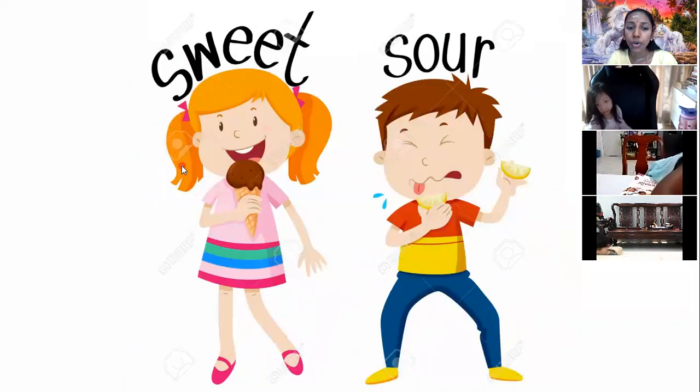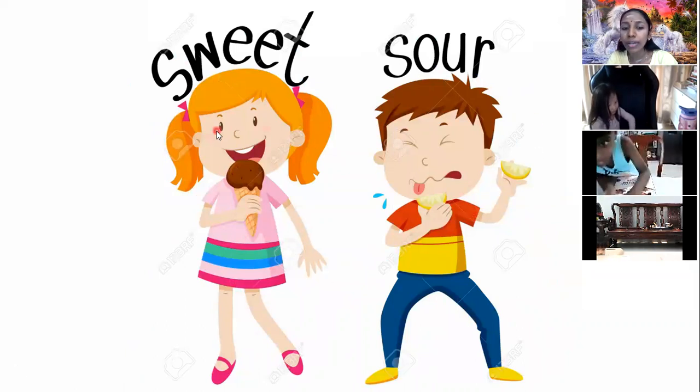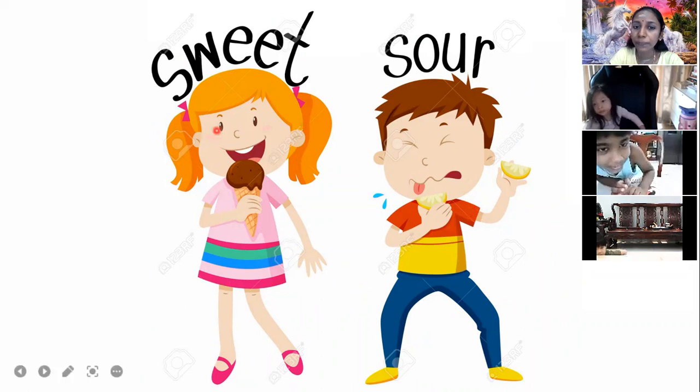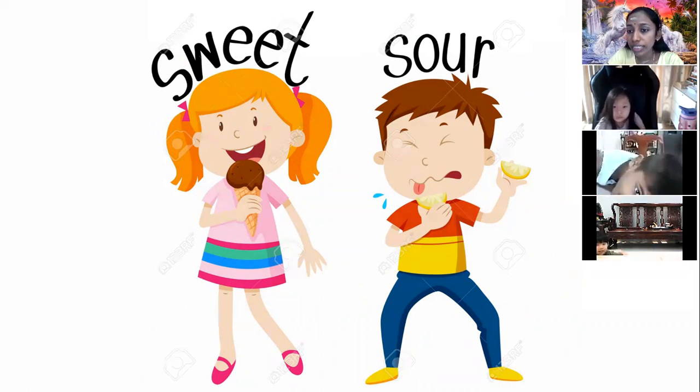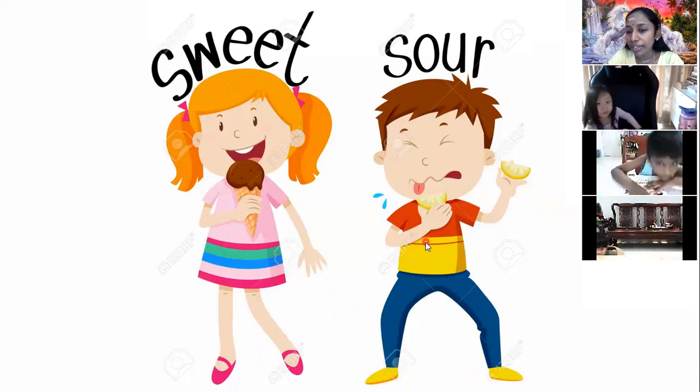Right, next, the girl is eating ice cream, okay, and the boy is eating lemon. So how does an ice cream taste? Sweet, sour, salty, bitter? Sweet. Right? And what about the lemon? Sour. Okay, so this is to describe the taste of the food.